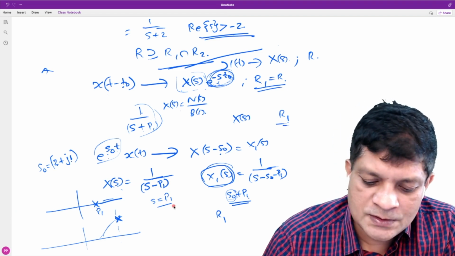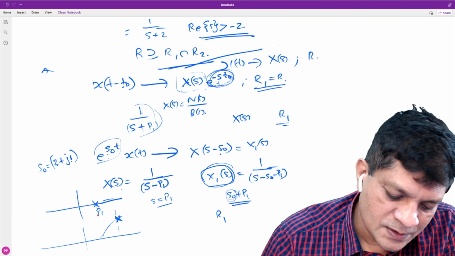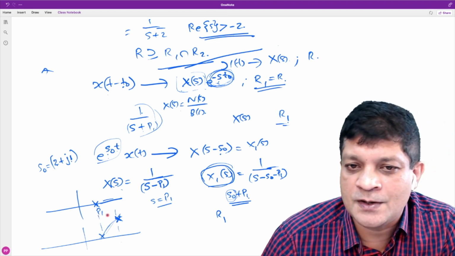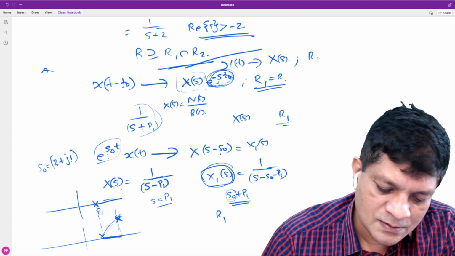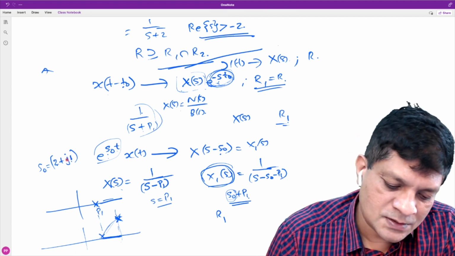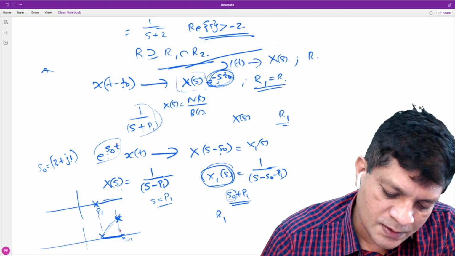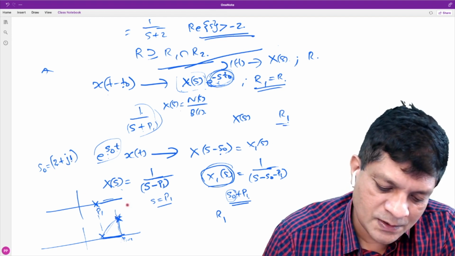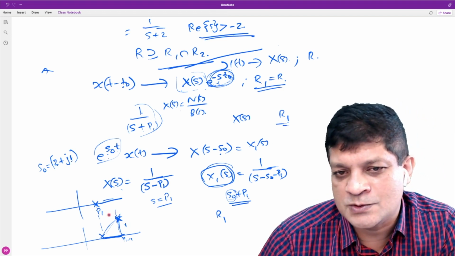Initially the pole is here. Now it is shifted somewhere here. This shift is the real part of s naught. The pole is shifted by 2, p1 plus 2, and by 1 in the imaginary part.